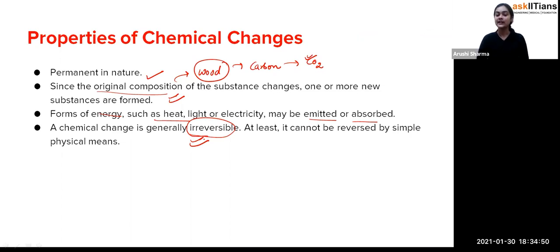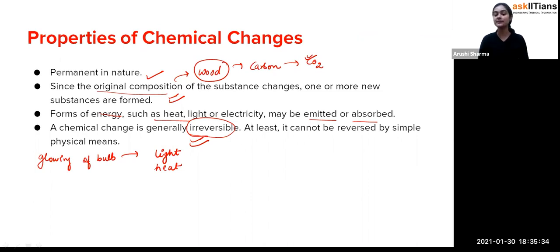Fine. If I ask you about the glowing of a bulb, when the bulb starts glowing, it emits light. That's why we use the bulb. And I don't want you to do this, but if by mistake your hand touches the surface of the bulb when it is glowing, you'll see that it is also emitting heat. So it is emitting light and heat as well. So would you say the glowing of a bulb is a chemical change or a physical change? Think about it. You are getting light and heat from that.